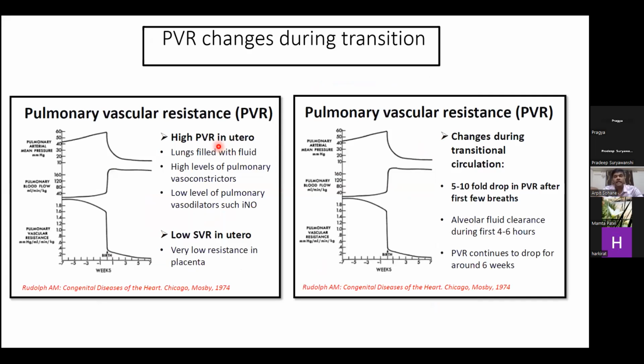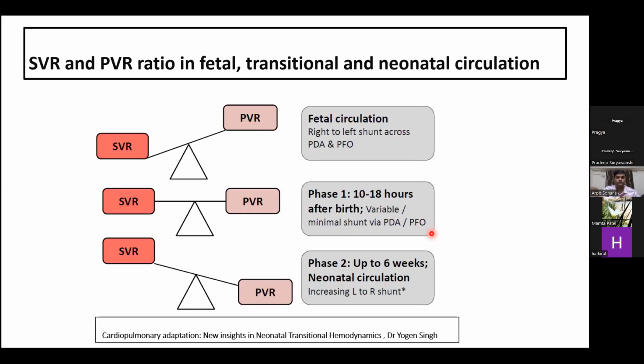Now, to graphically represent the pulmonary vascular changes during the transition, as we already discussed, the lung is filled with fluid, and there are low levels of pulmonary vasodilators such as nitric oxide and high levels of pulmonary vasoconstrictors. So the pulmonary vascular resistance is high, and as soon as the transition occurs, as the baby takes breath, there occurs a 5 to 10-fold drop in the pulmonary vascular resistance. This fall continues to occur for the next 6 weeks also.